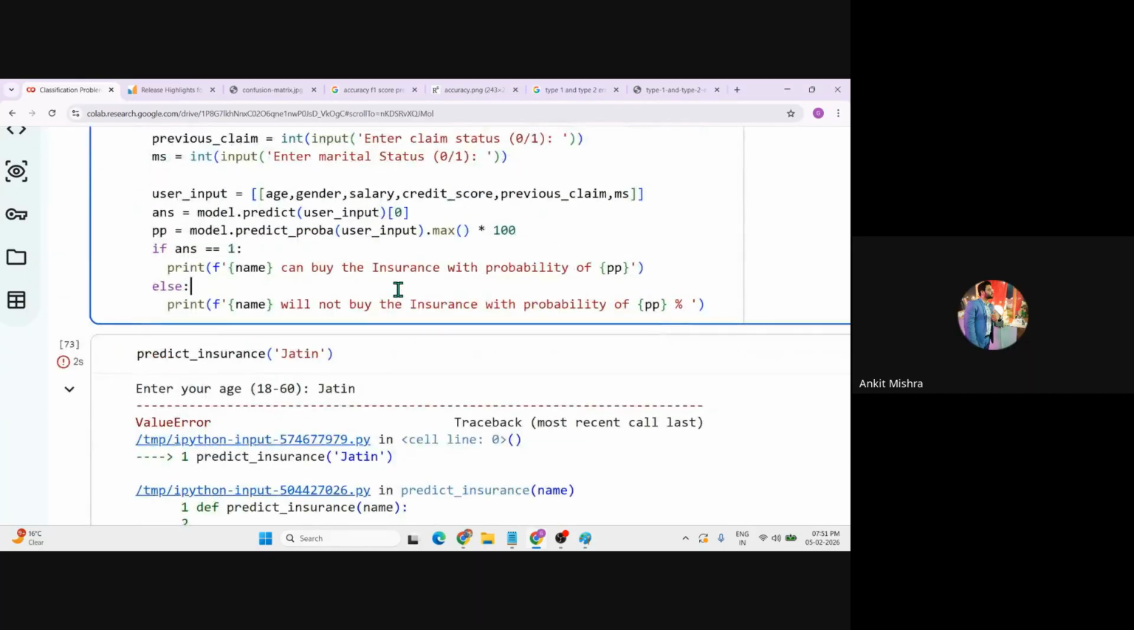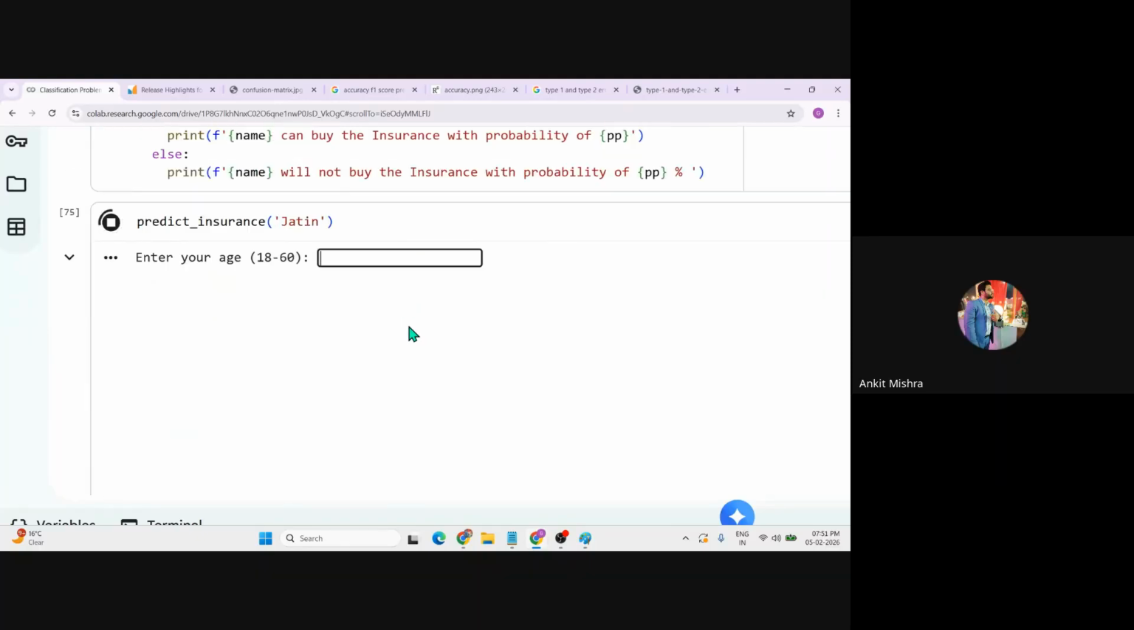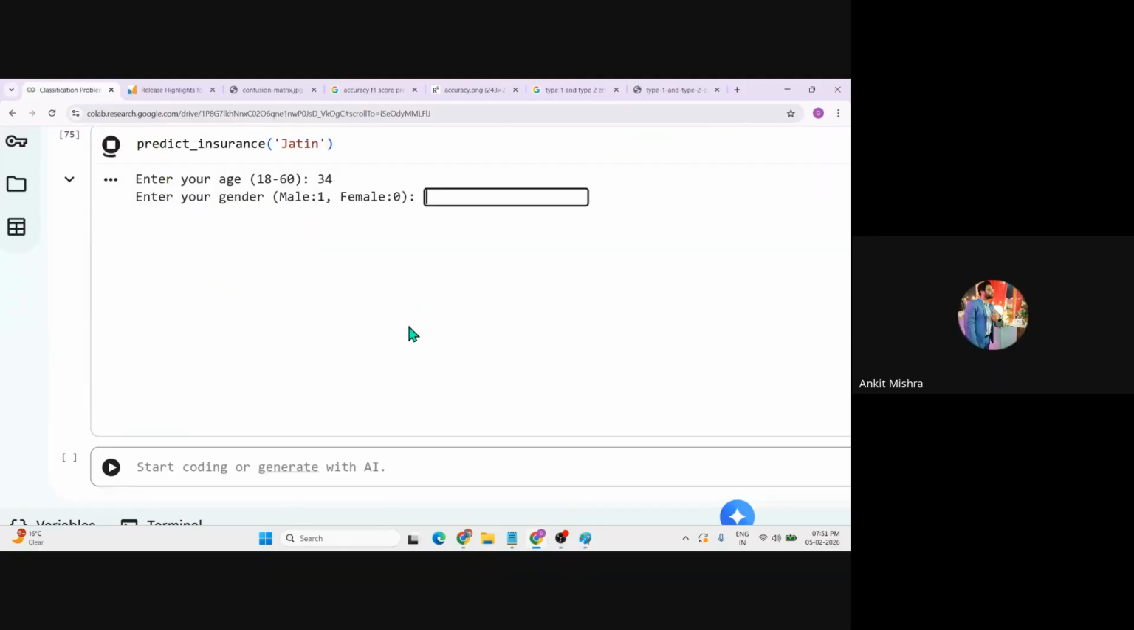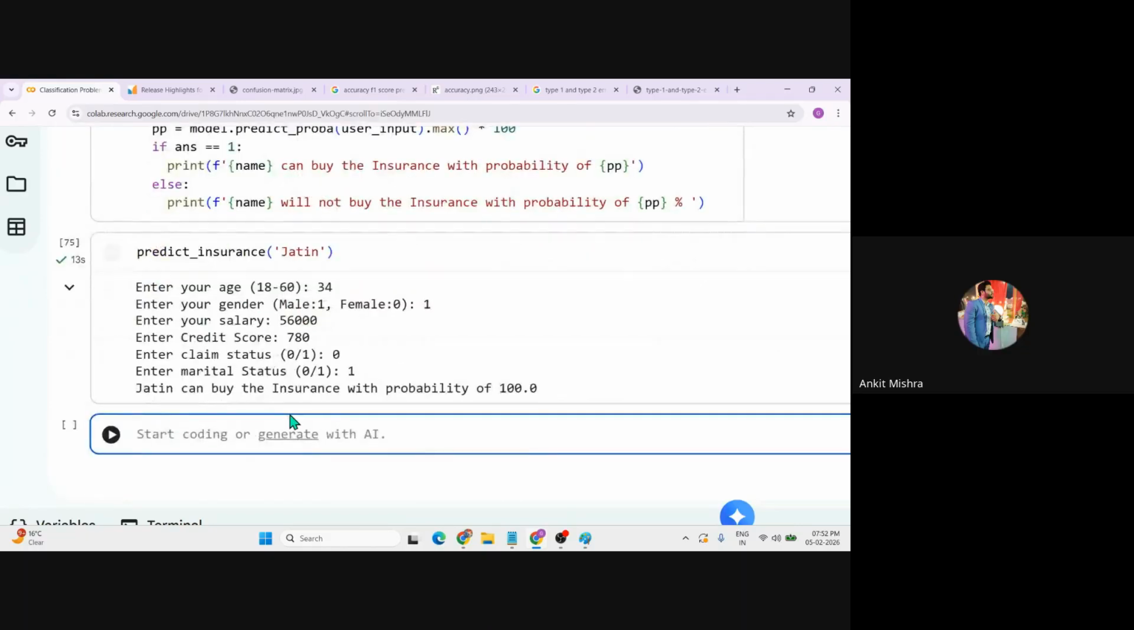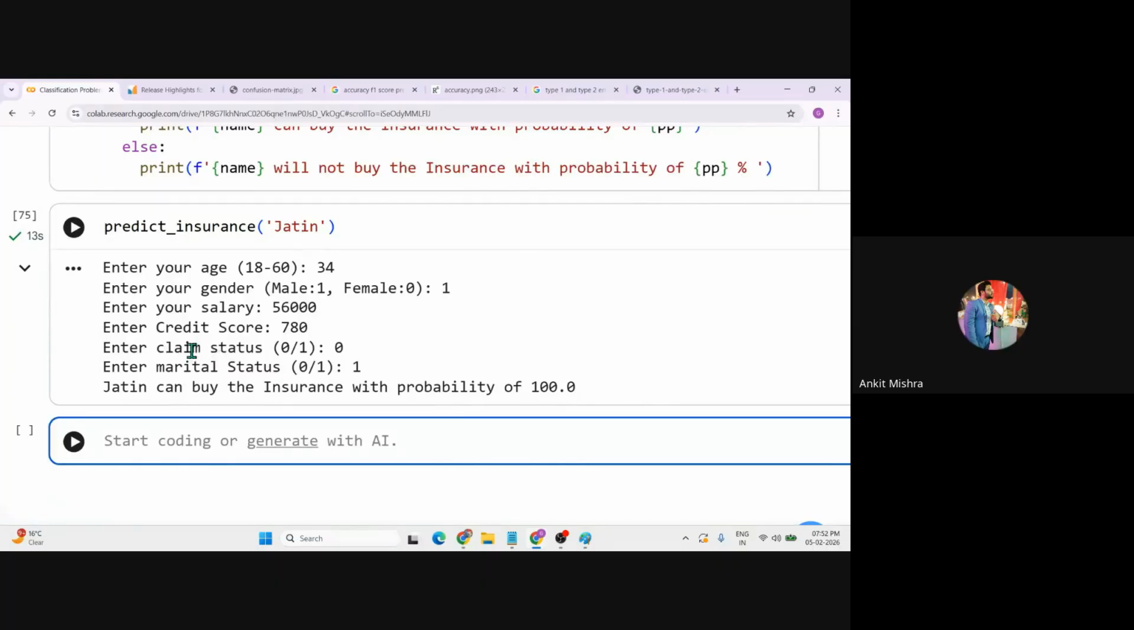Okay, so it was the age, right? The age was like 34 and it is 1. The salary is something like 56,000 and the credit score is something like 780. The claim status was 0 and the marital status was 1, and it says Jatin can buy the insurance with the probability of 1. Now you can just check, because I have changed the claim status from 1 to 0, so it will buy the insurance.